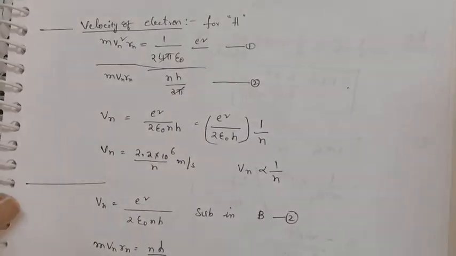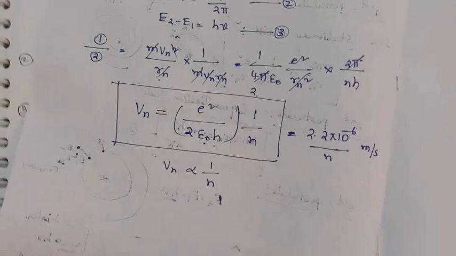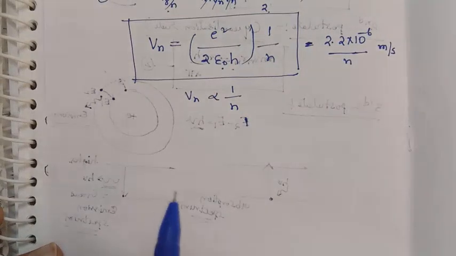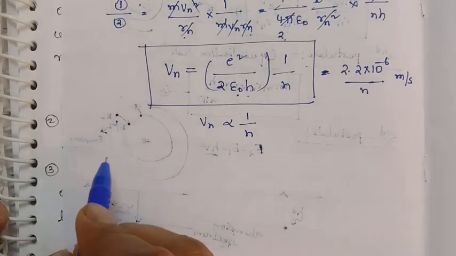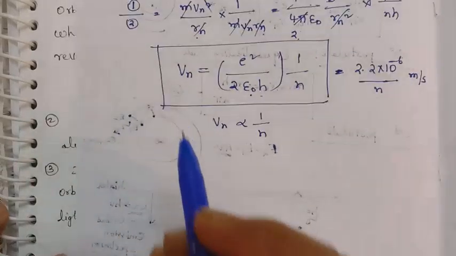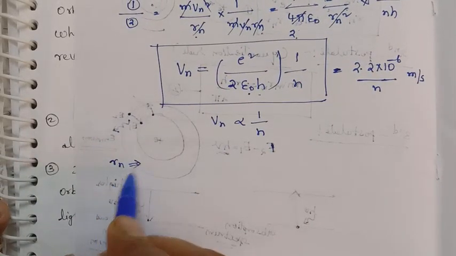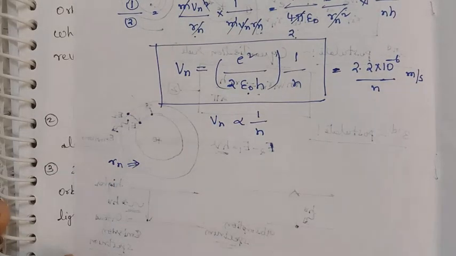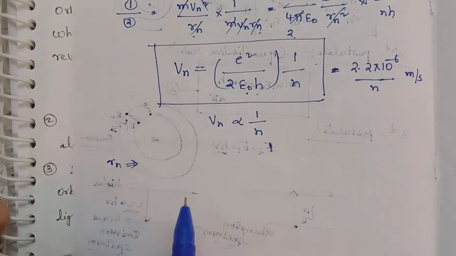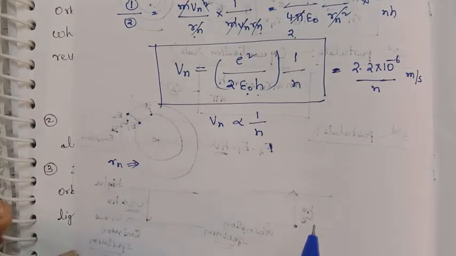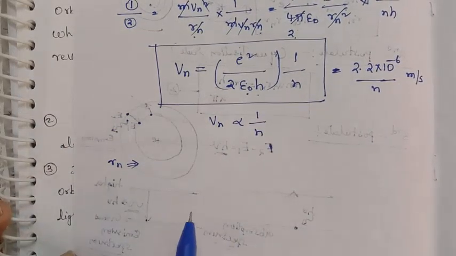And next, you have to calculate the expression for r_n. What is the value of v_n you are getting? That value you have to substitute in the second postulate.